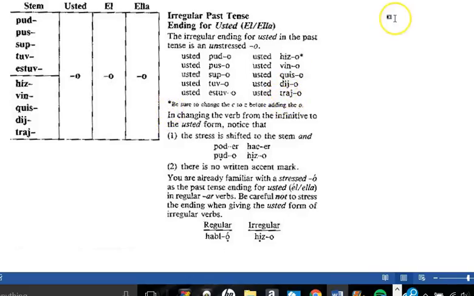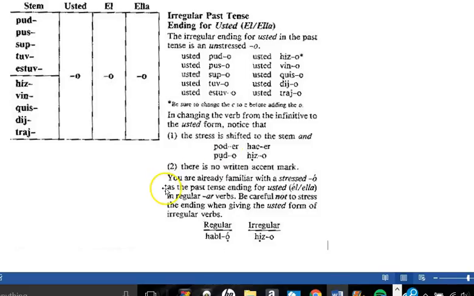And note here, in hacer, you have to change the C to a Z before adding the O. In changing the verb from the infinitive to the usted form, notice two things. The stress is shifted to the stem, just like in the yo form. Poder becomes pudo, hacer becomes hizo, and there is no written accent mark.